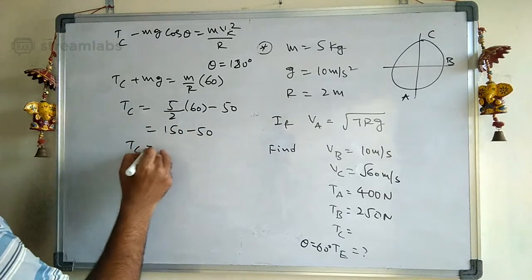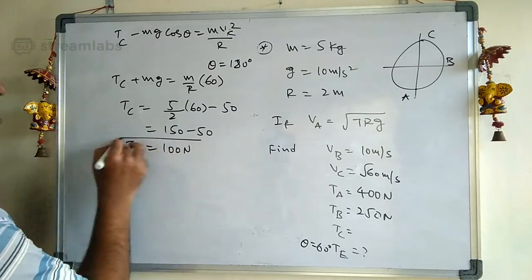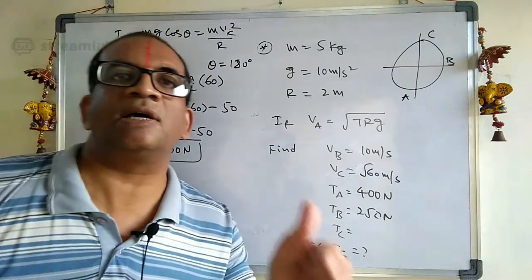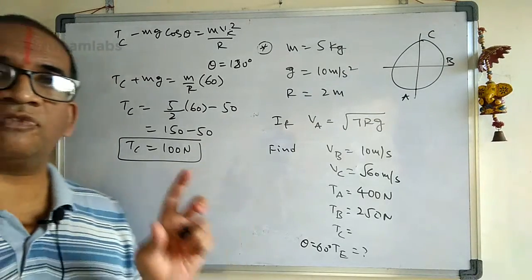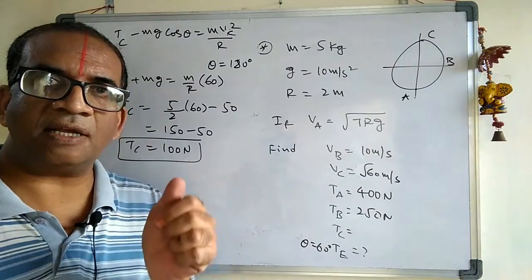Oh, very good. Tension at C is equal to 100 Newton. Very good. Some of you have written that answer. Tension at C equal to 100 Newton. Are you following what I am saying here? Are you understanding? Very good.